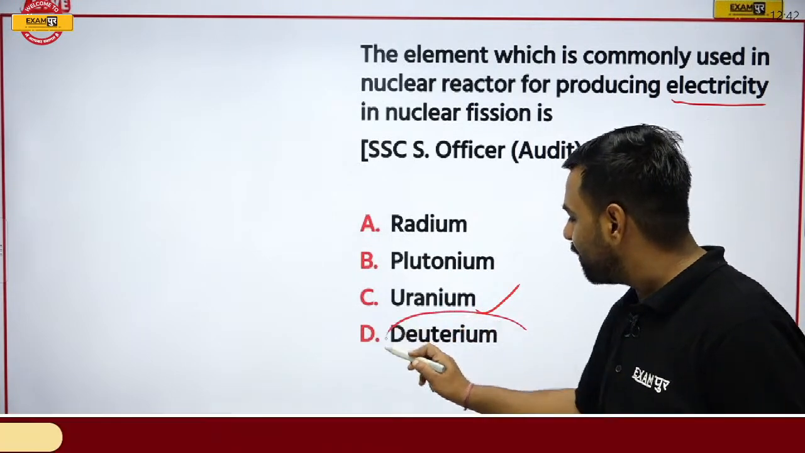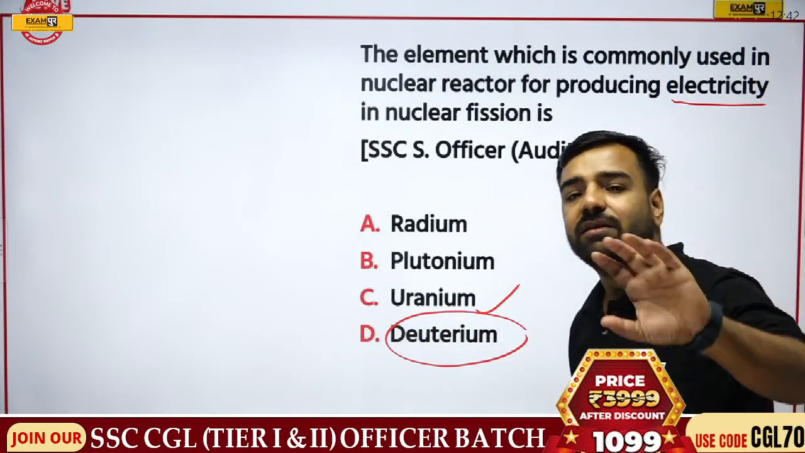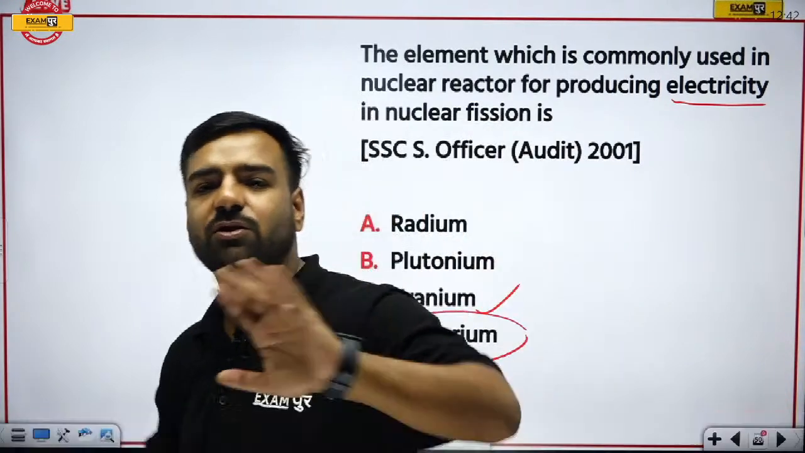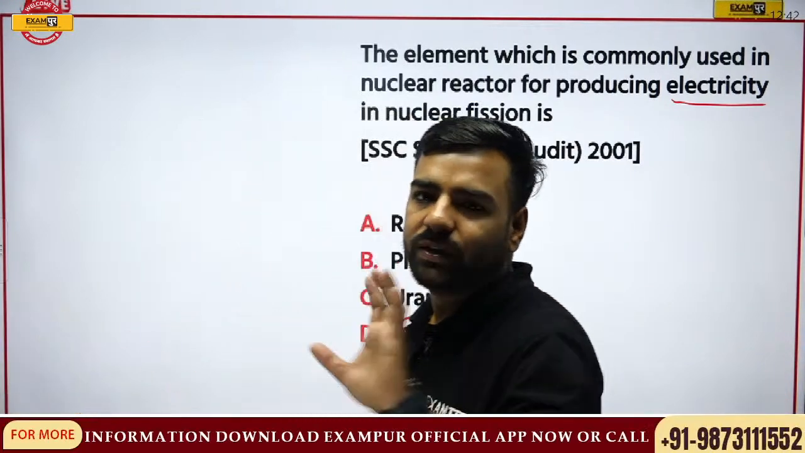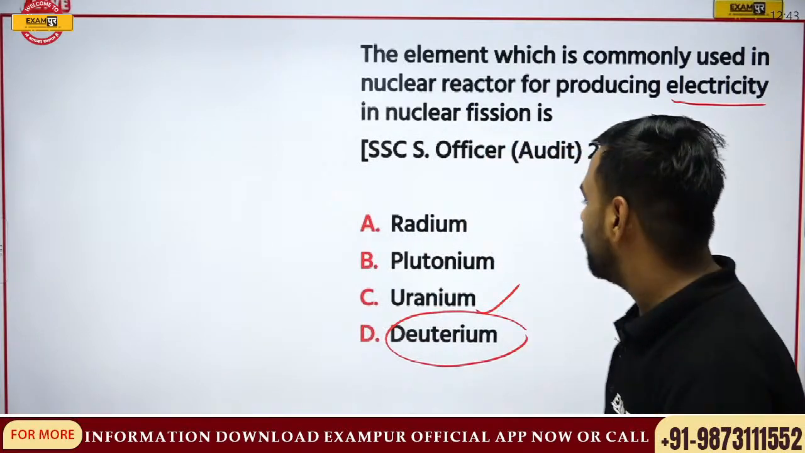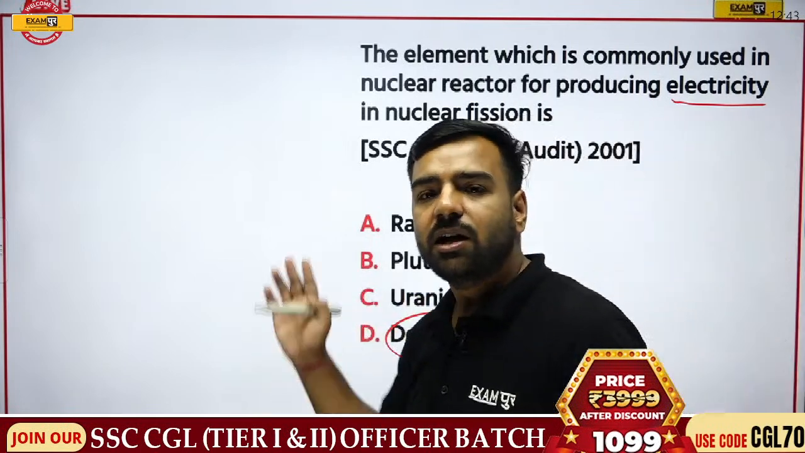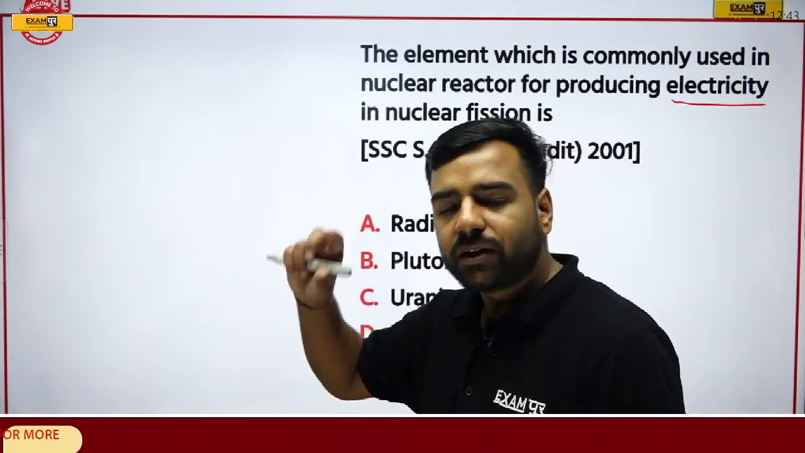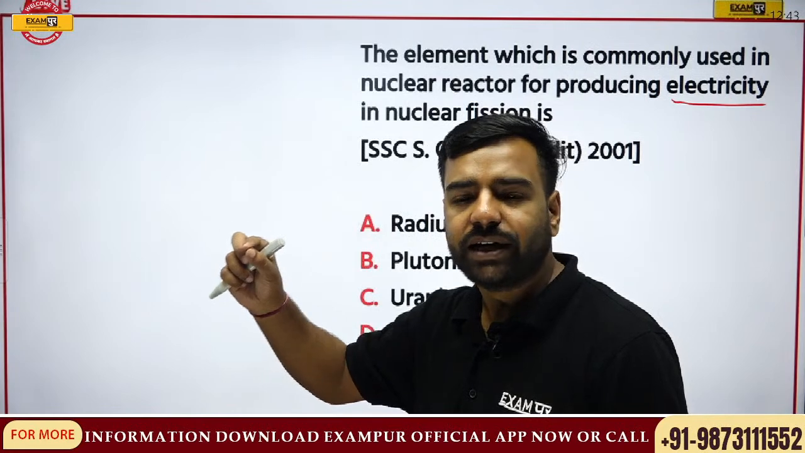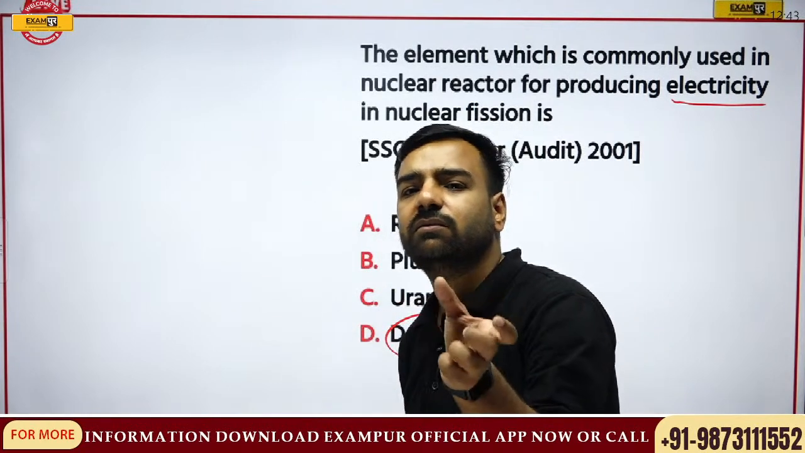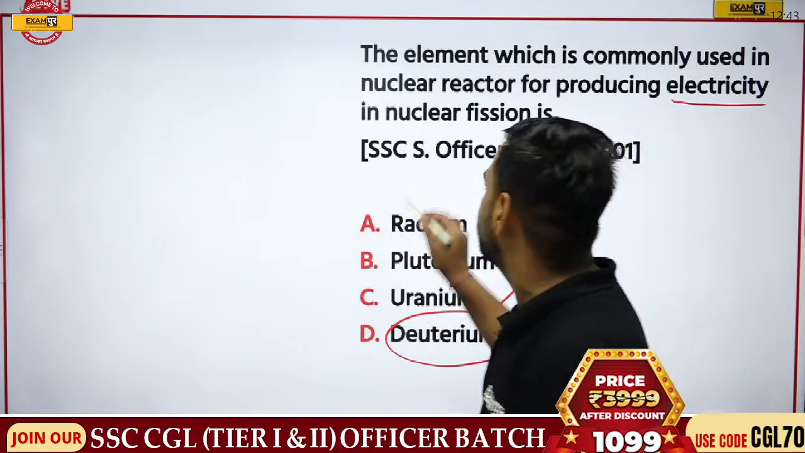If I talk about deuterium, I'll explain heavy water. There's one more question which is going to come in the next part, so we have to wait for 5 minutes for that. Before that, let me explain. Uranium is the one which we use in the nuclear fission process. In a nuclear reactor, the process going on is nuclear fission.